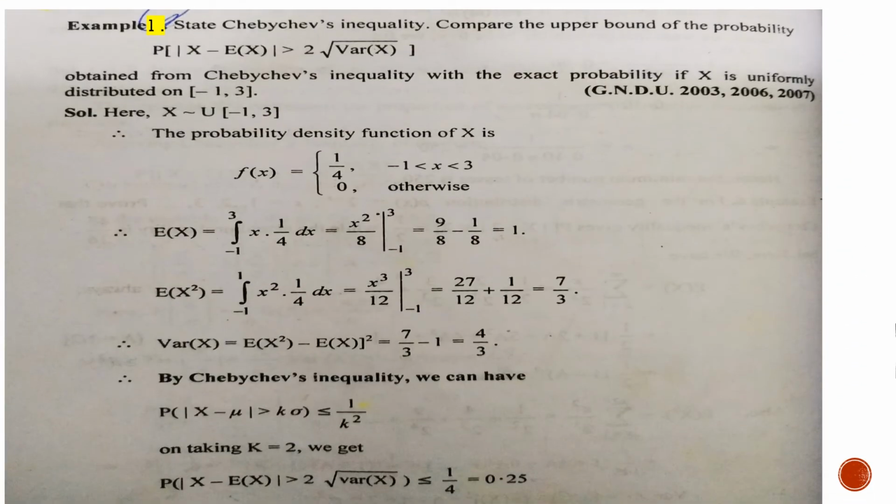We are now doing problems. In this question, state Chebyshev inequality and compare the upper bound. This is the statement for Chebyshev inequality: |x minus mu| greater than k times sigma, where k is 2. We are given a uniformly distributed function, which is always a constant function given by 1 over b minus a. Here b is 3 and a is minus 1, so the function is defined.